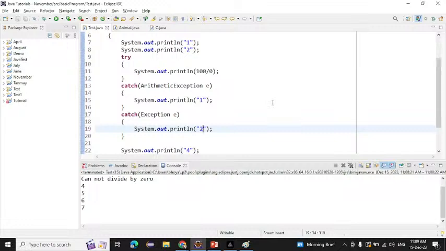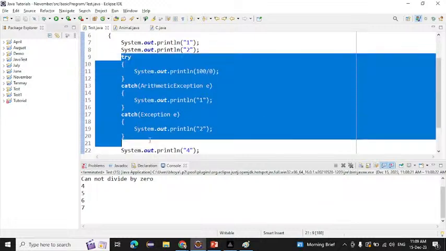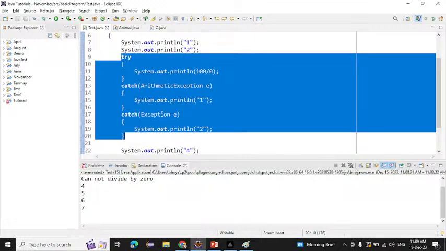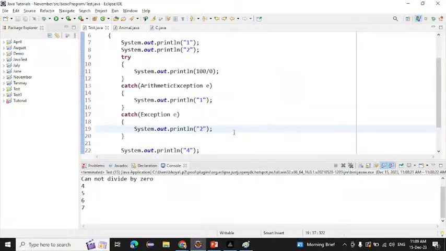If I run this one now, what will be the output we get? Just tell me. So will it print 1, or 2, or both? Vinisha is saying 1. Okay. Does anyone have another answer? The exception will come, so it will come to the catch blocks. But in which catch block will it go? 1 and 2. Okay, so Dura is saying 1 and 2.